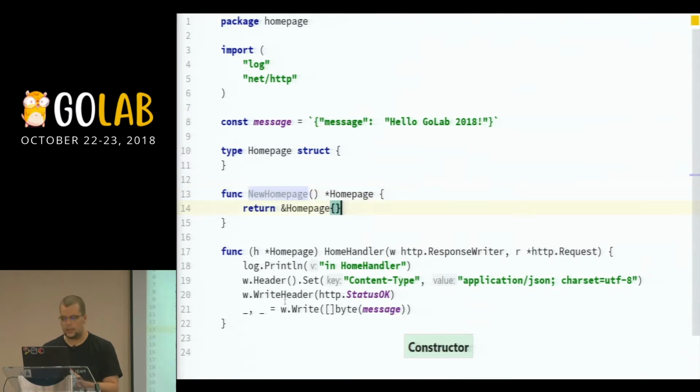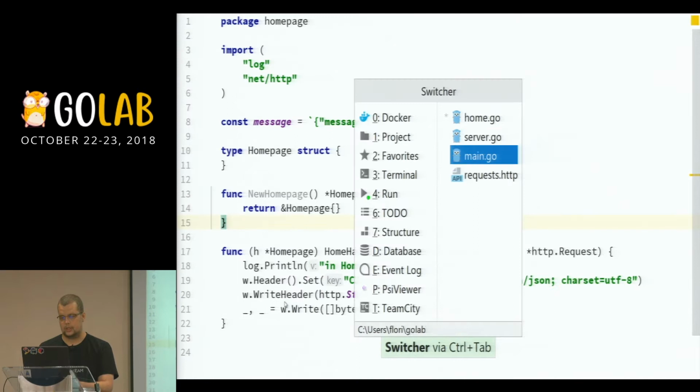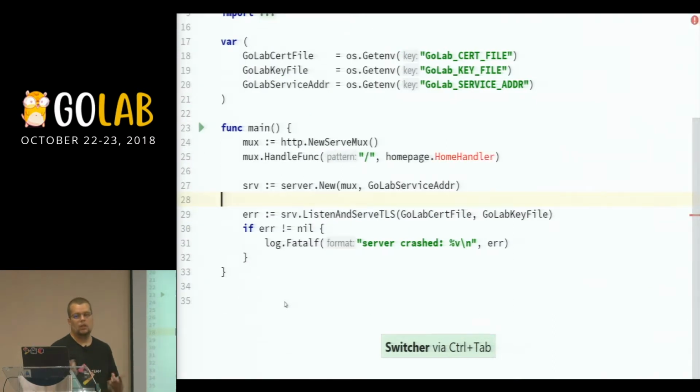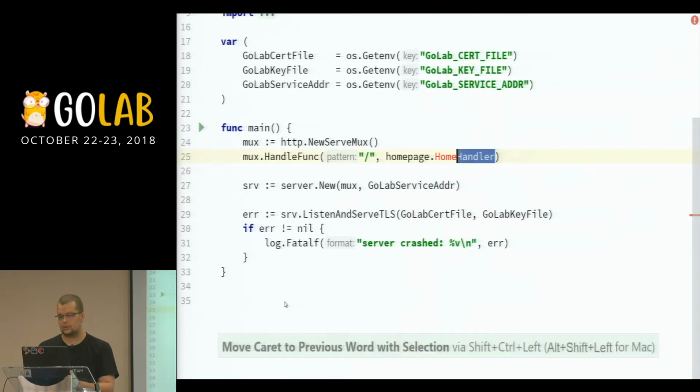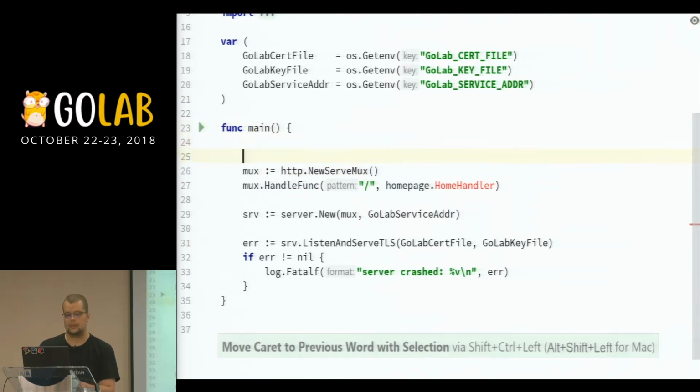Constructor, let's say new home page. Okay, that's fine. And I want to inject that. So how do I inject the constructor, like the logger function, to that place? So one way to do it would be to do something like this.